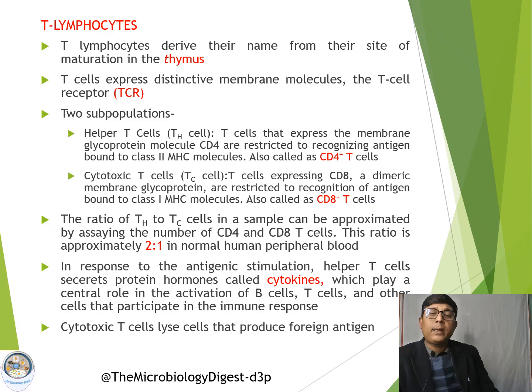Now, the ratio of T helper to cytotoxic T cells can be determined. In normal human peripheral blood, this ratio has been estimated as 2:1. In response to antigenic stimulation, the helper T cells produce protein hormones called cytokines. So cytokines are produced by helper T cells, and cytotoxic T cells are responsible for destroying the foreign antigen molecules.